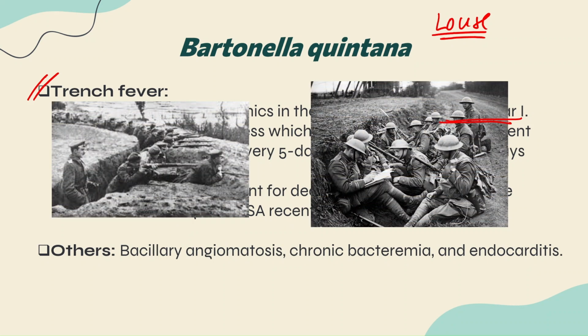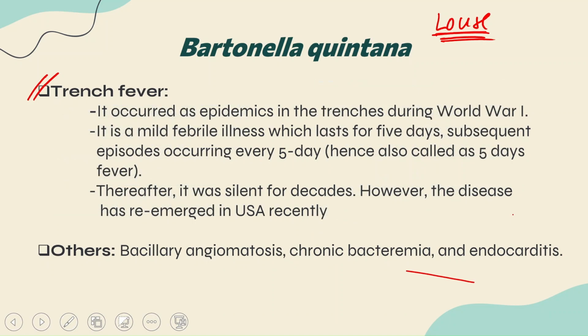You can look at the images shown here. A trench is a kind of tunnel or passage dug up in the ground, where people used to stand and stay in groups in order to attack by hiding. You can see that people are crowding here, and the agent causing this disorder is a louse. Because of crowding, with too many people in very close proximity, the louse can easily spread this organism. So during World War I, in the trenches, we can appreciate this disorder; the disorder occurred then. Clinically it is a mild febrile illness, with fever lasting about 5 days.